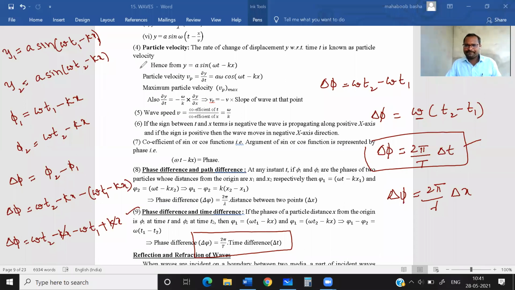Very important. Okay, students? You need to remember these 2 points. And next, 3 derivations are there. With those 3 derivations, this chapter will finish. And tomorrow we will continue.